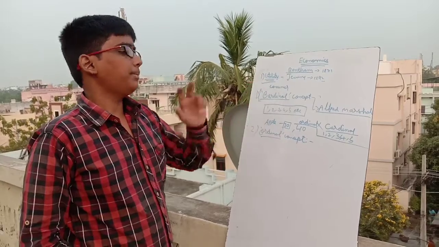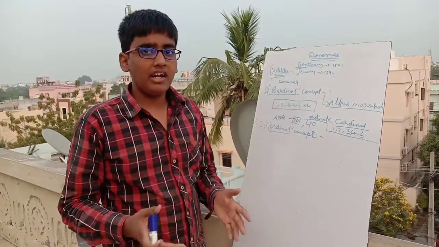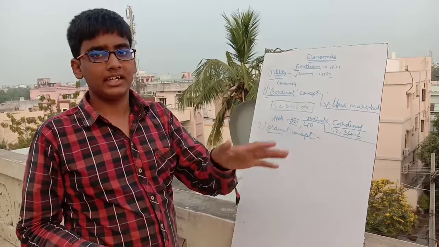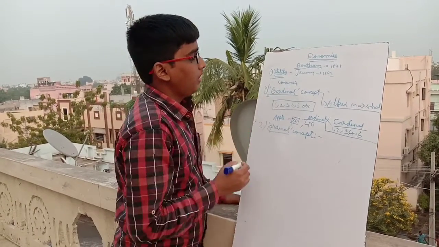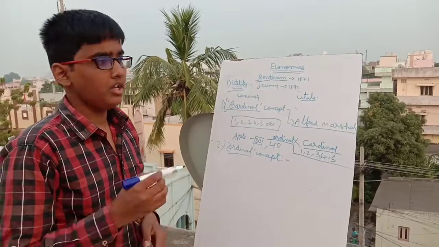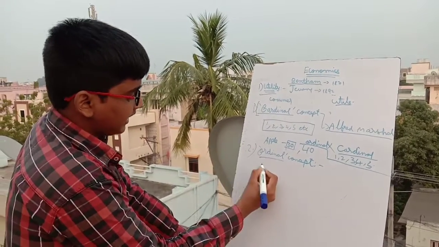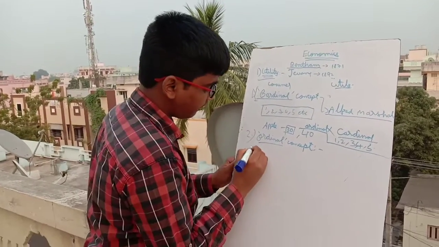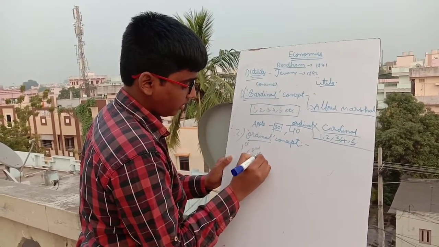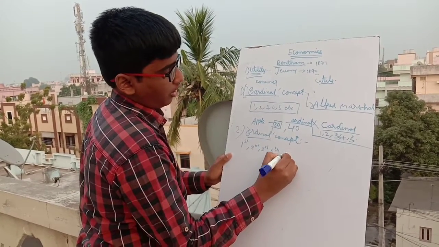The whole utility concept is only the imagination of the economists, but in real life there is no such thing as 1 util, 2 utils like this. The unit of utility is utils. So the ordinal utility states that utility cannot be measured in terms of numbers, but it can be measured in terms of ranks: first, second, third, fourth, fifth, to unlimited.